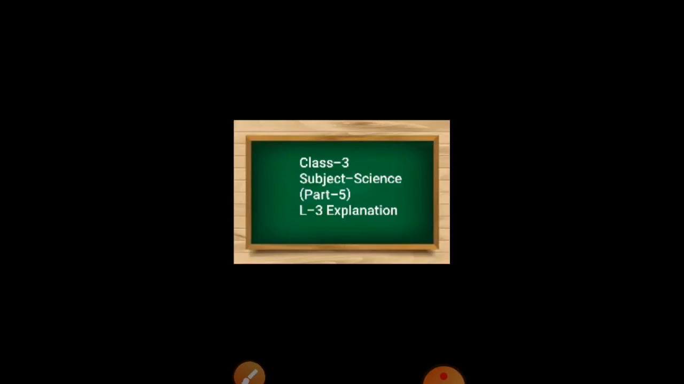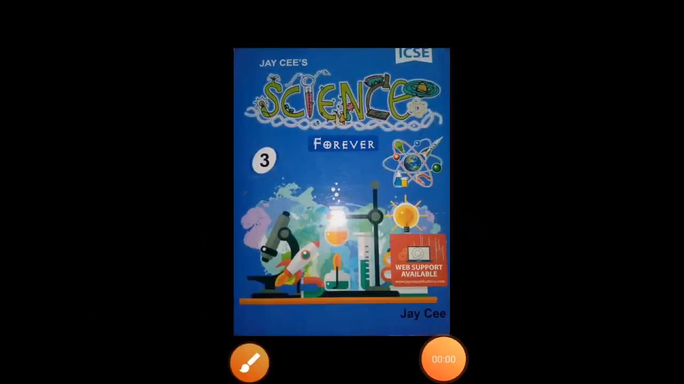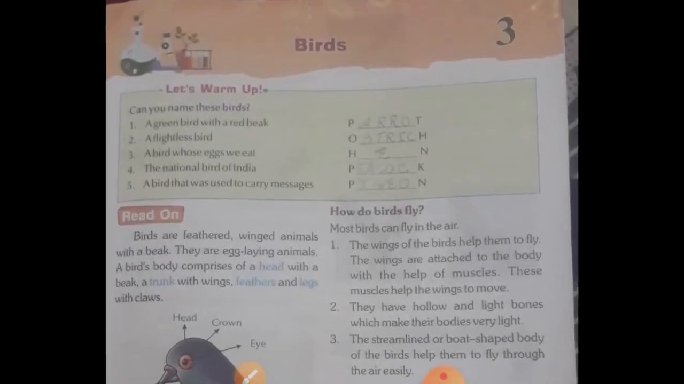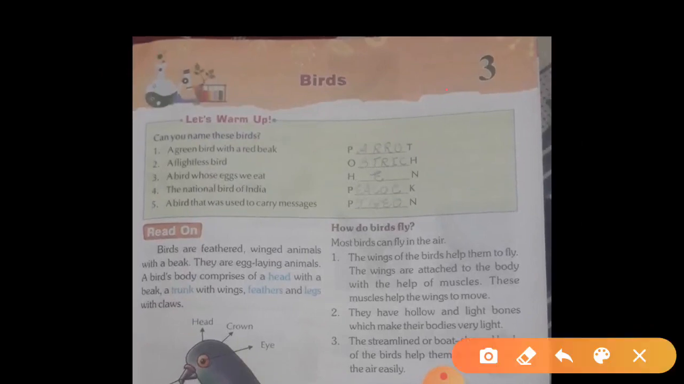Students, as you all know, your 4 classes of science are over and today is your 5th class, and in this class I will explain your lesson number 3. 2 chapters are already over with question answers and book exercise, and in this class I will explain only lesson number 3. Now come on, take out your book. Open lesson number 3 on page number 19. Here you can see your lesson number 3.